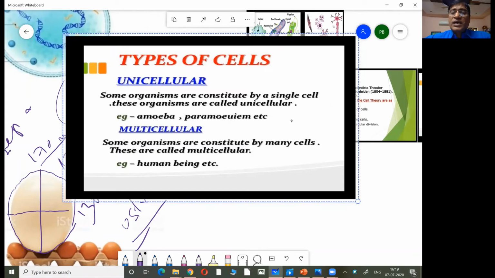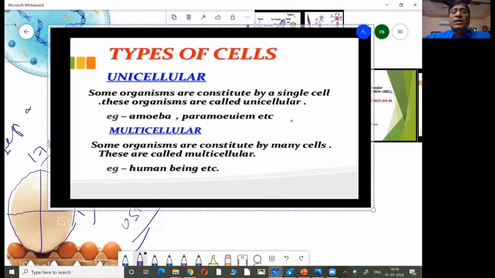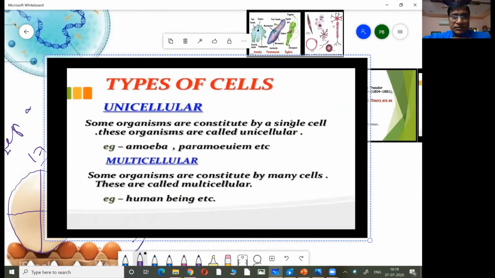Unicellular organisms means the total body will have only one cell. Just now we have seen examples like amoeba, Paramecium, Euglena, Chlamydomonas, even yeast cell. And those organisms whose body consists of many cells are called multicellular organisms.